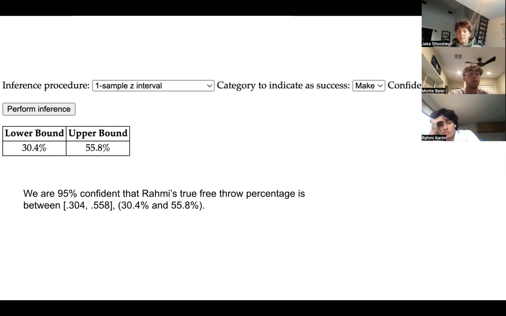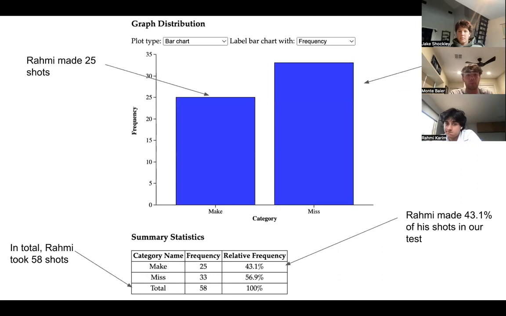We found that we are 95% confident that Rami's true free throw percentage is between 30.4% and 55.8%. Now, since 60% is not captured in this, we can be 95% confident that Rami's true free throw percentage is not 60% like he claims.